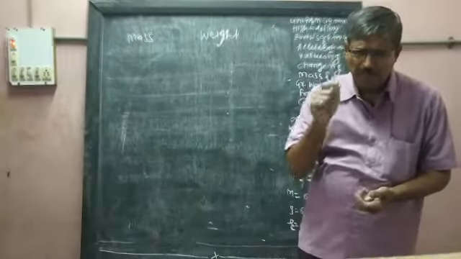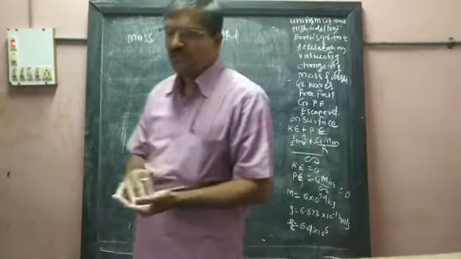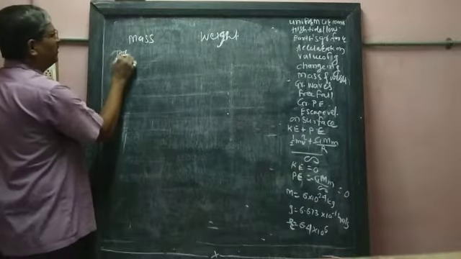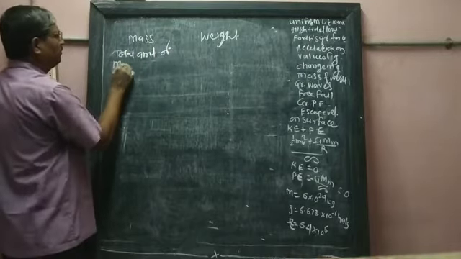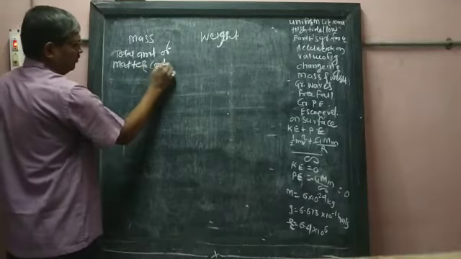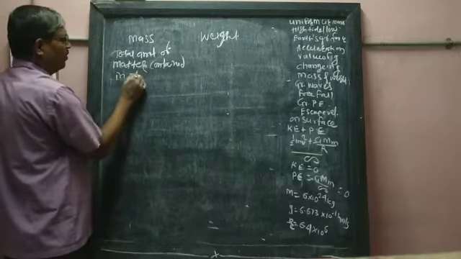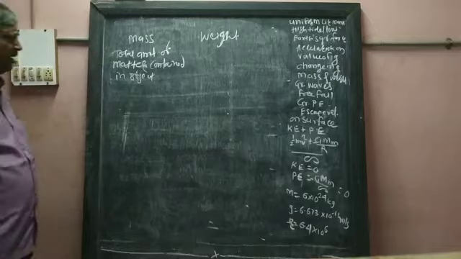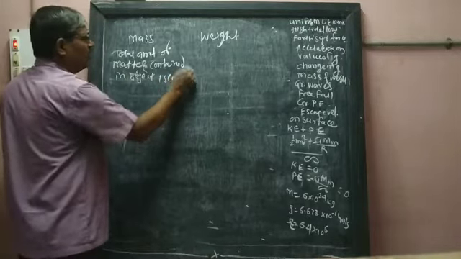So what is meant by mass? Mass means the total amount of matter contained in an object. The total amount of matter contained in an object is called mass.